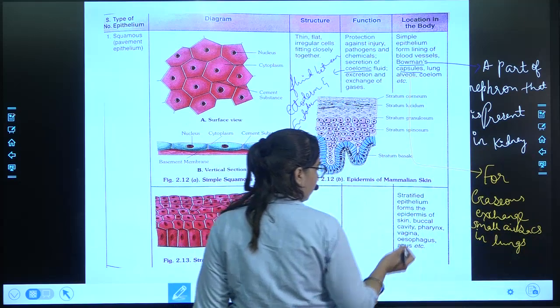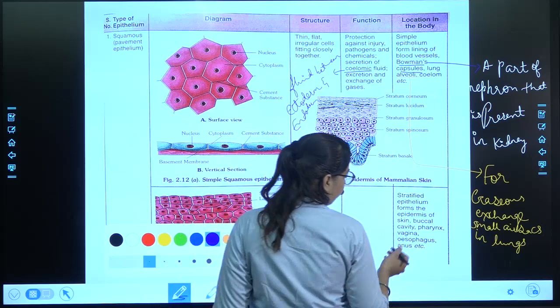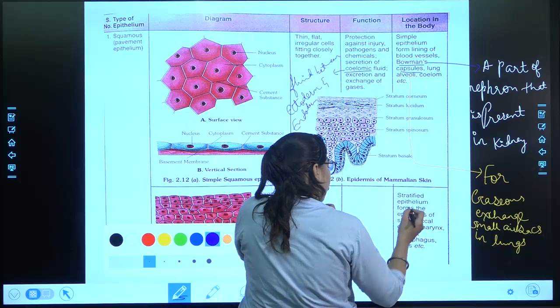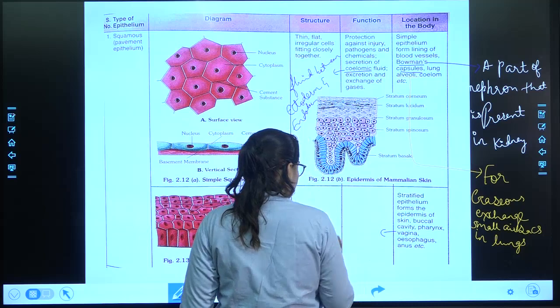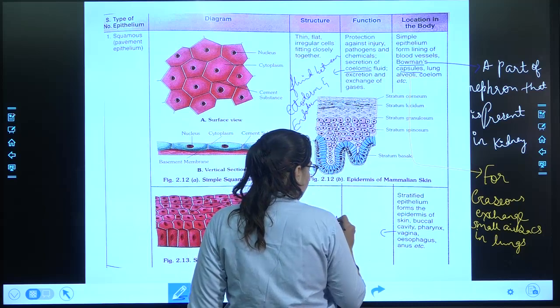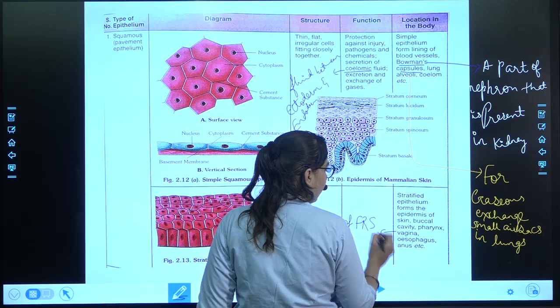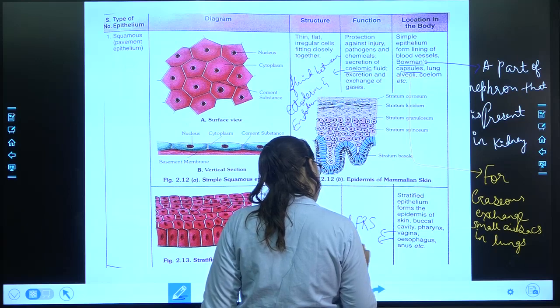Then this, FRS, female reproductive system, esophagus generally called the food pipe.